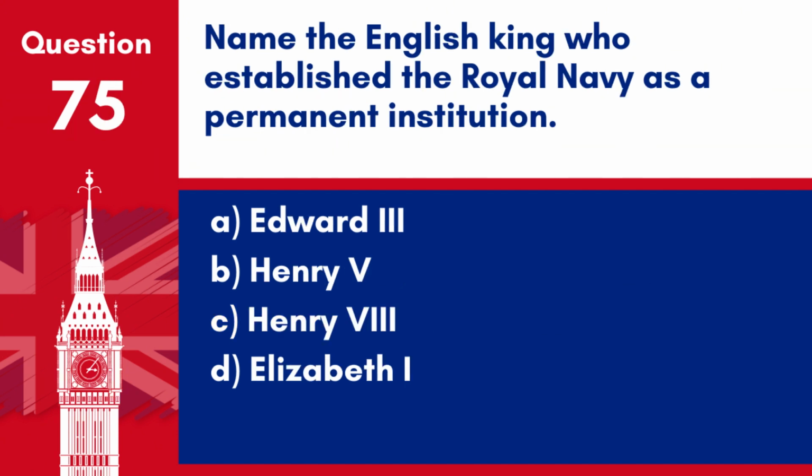Question 75. Name the English king who established the Royal Navy as a permanent institution. A. Edward III. B. Henry V. C. Henry VIII. D. Elizabeth I. Answer. C. Henry VIII. Henry VIII is known for establishing the Royal Navy as a permanent institution, significantly expanding and organizing it.